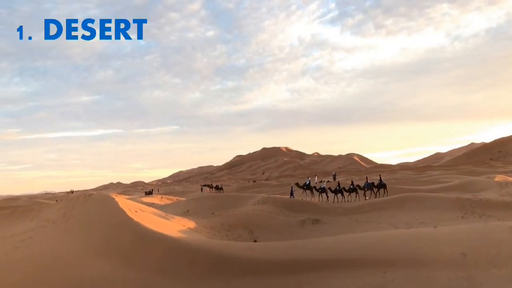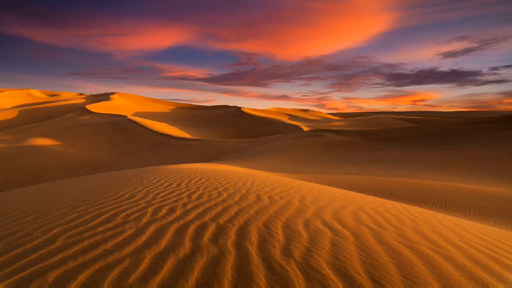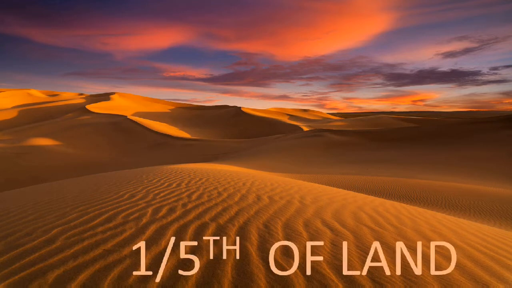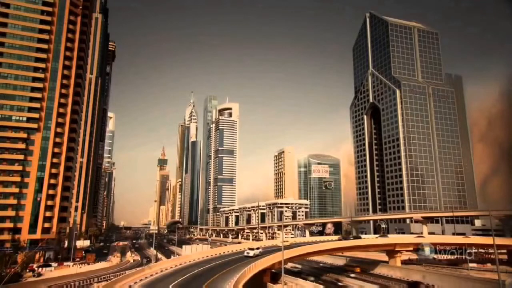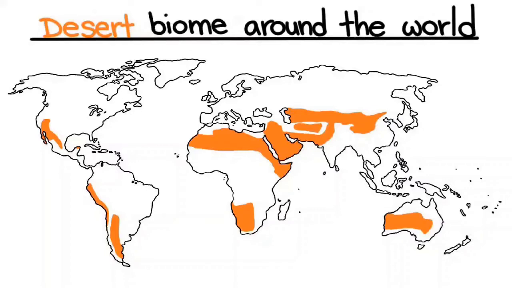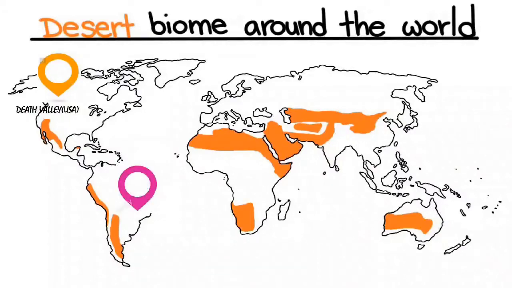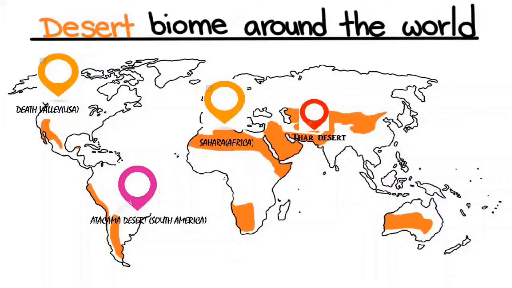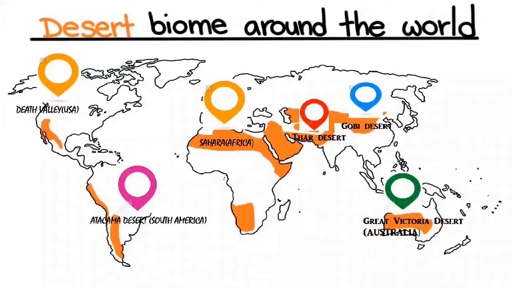By viewing desert, it may look like it is a wasteland, but it covers over 1/5 of the total world's lands, and 1/6 of the total human population lives in desert area. It is in fact found in every continent, like Death Valley in USA, Atacama Desert in South America, Sahara in Africa, Thar in Rajasthan, India, Gobi in China, and Great Victoria in Australia.